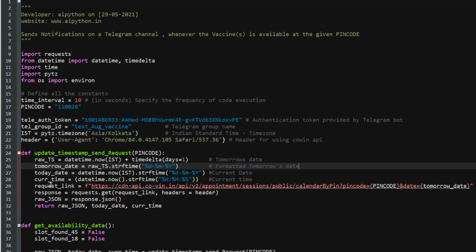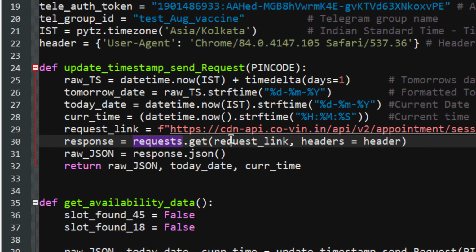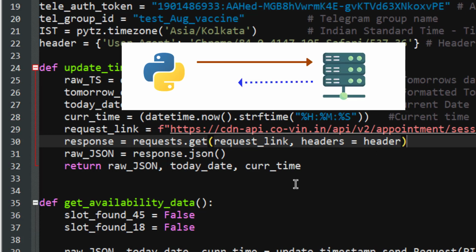Once we have created this link, we will use the requests module to send this request to the server, basically the CoWIN portal, with the help of headers. We send it using requests.get, with the link we have created and headers equal to header, which is this one. When you send this request, there will be a response, which will be stored in this response variable.